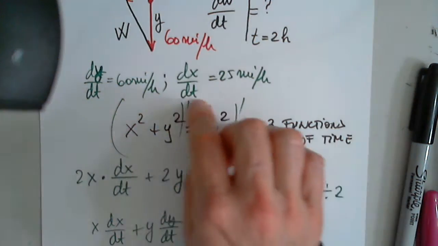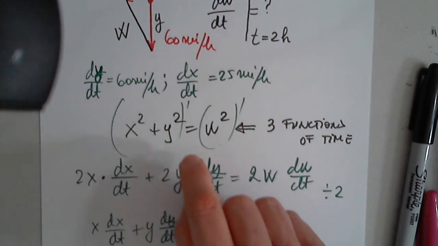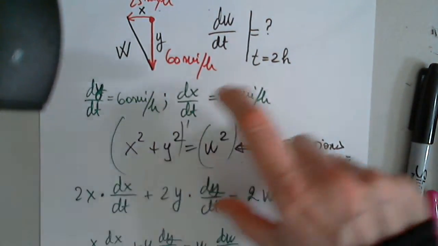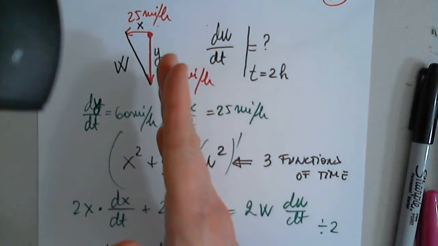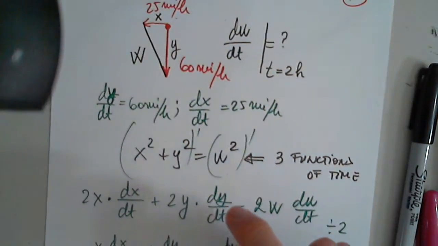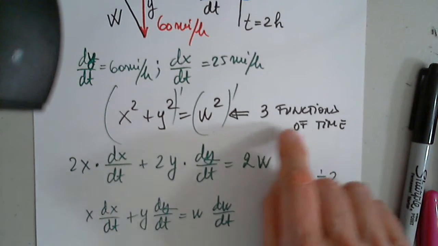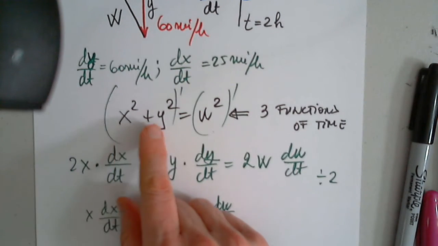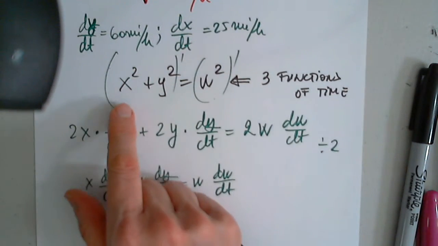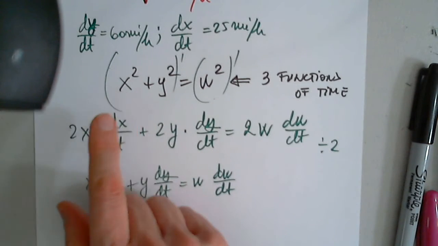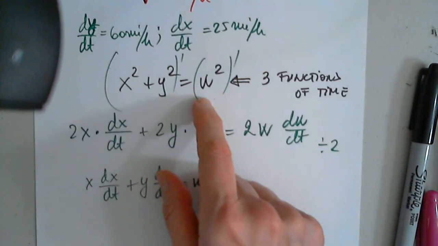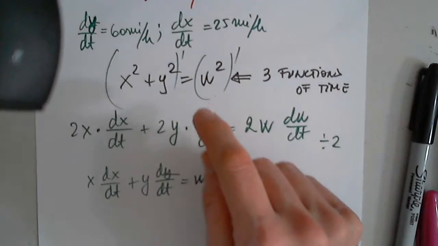Then I try to find an equation that relates what is happening here, like when we had x with y. But this time it's easier because I didn't need to use similar triangles, but I only had to look at the Pythagorean theorem. Then I analyze on the side, what is all this? 1, 2, 3 functions of time. So when I differentiate, I understand that x is not just x, it's a function of time. y is not just y, it's a function of time. And w is not just w, but a function of time.